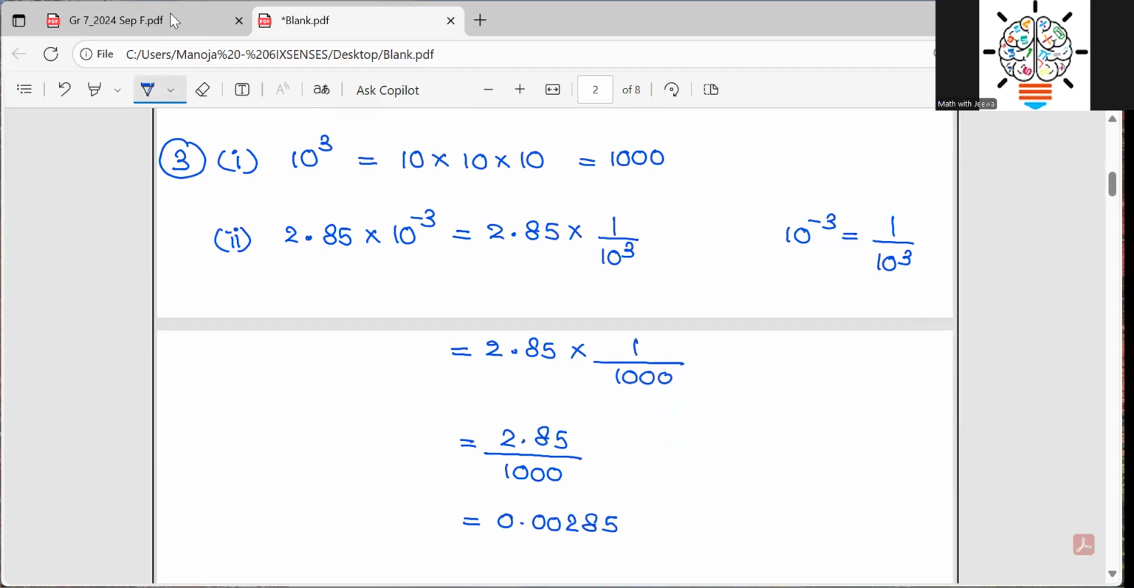0.00285, right? If it is a decimal number, in grade 6 you have learned that when you are dividing a decimal number by 1000, you move 3 steps to the left side. So then 1, 2, 3. Yes, I have moved 3 steps.